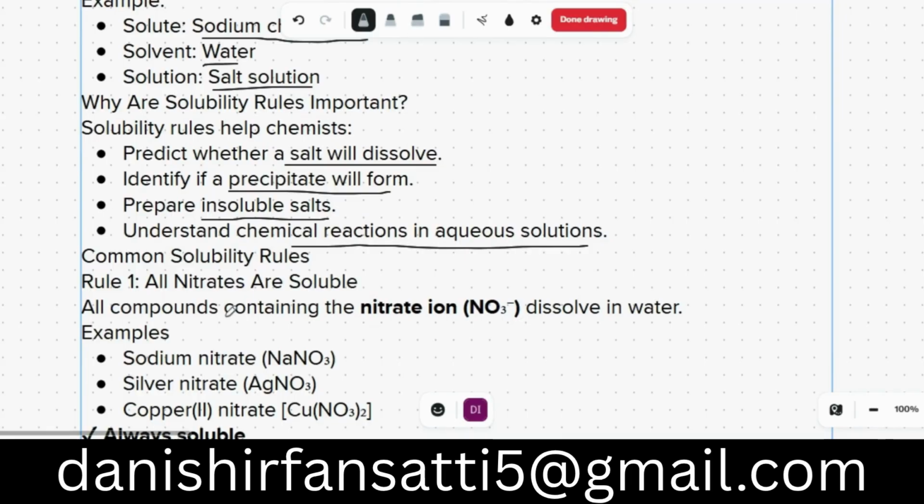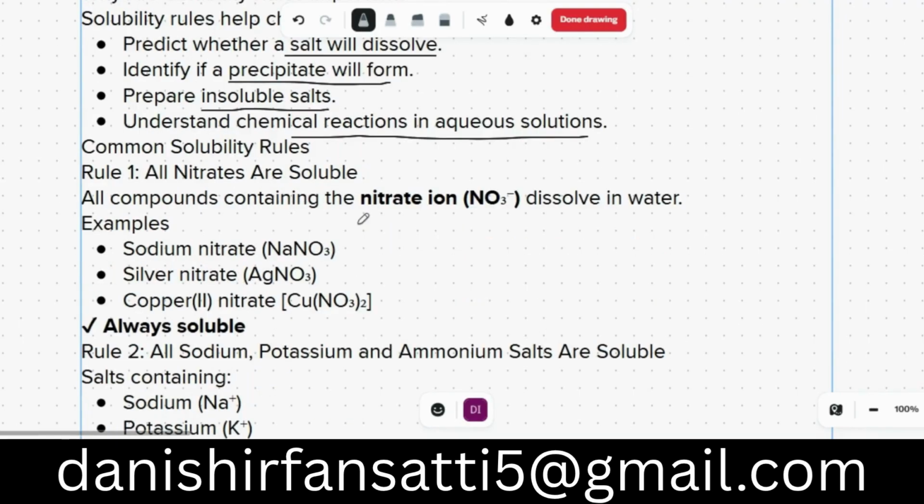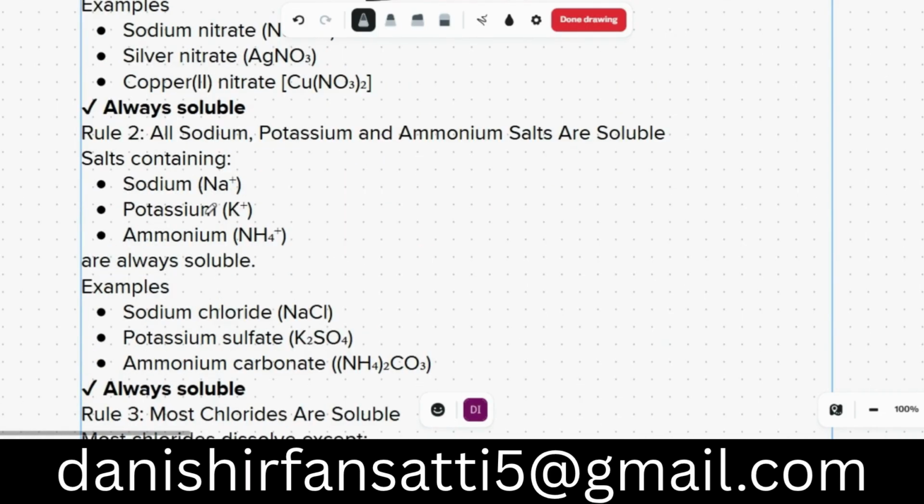Common solubility rules. First of all, nitrates are soluble. Any nitrate ion, all the compounds that contain nitrate ions, dissolve in water. For example, sodium nitrate, silver nitrate, copper nitrate, all are soluble. All sodium, potassium, and ammonium salts are soluble.